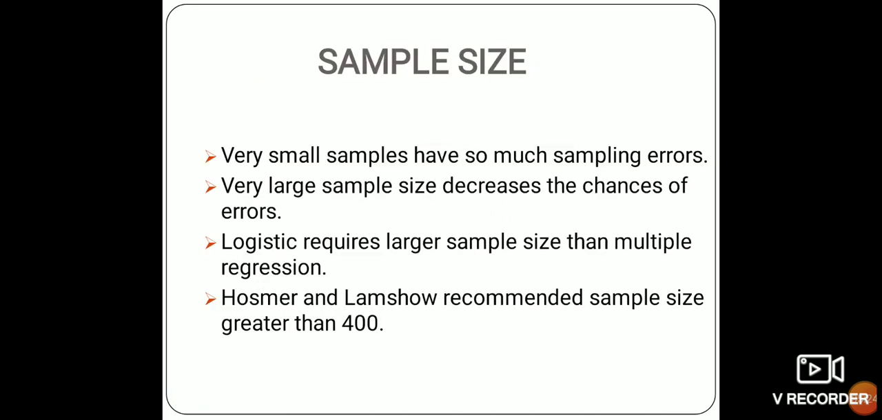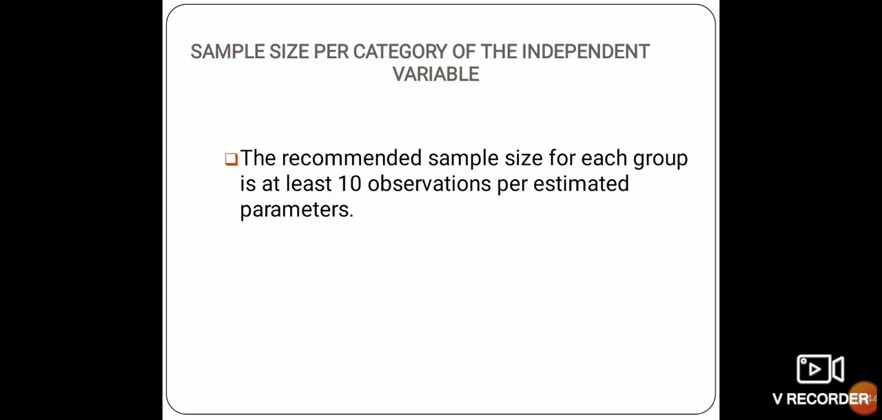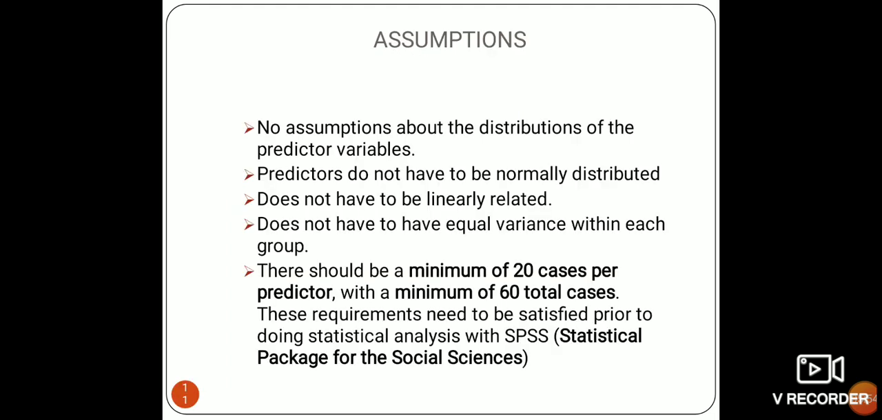Sample size: very small samples have so much sampling error. A very large sample size decreases the chances of errors. Logistic regression requires larger samples as compared to multiple regression. Hosmer and Lemeshow recommend a sample size greater than 400 per category of the independent variable. The recommended sample size for each group is at least 10 observations per estimated parameter.